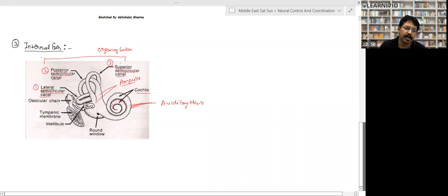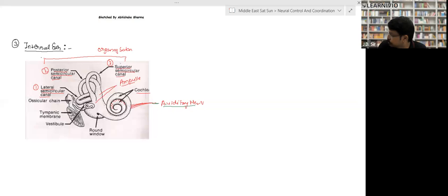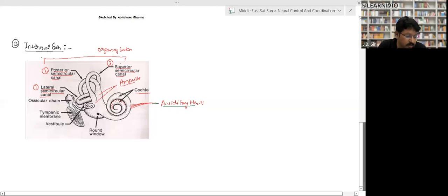Inside the cochlea, there are hair-like structures called the organ of Corti, right? And they take the information, and the information reaches the brain with the help of auditory nerves, which take the information to the brain, right? This is basically the structure of our ear. Is that clear? Look into the diagram, look into your NCERT. In case you have a doubt, please ask.